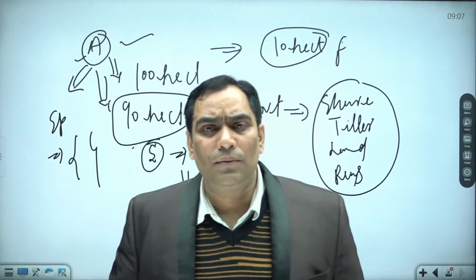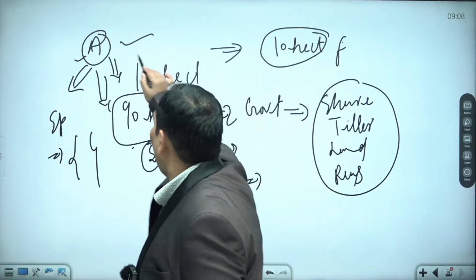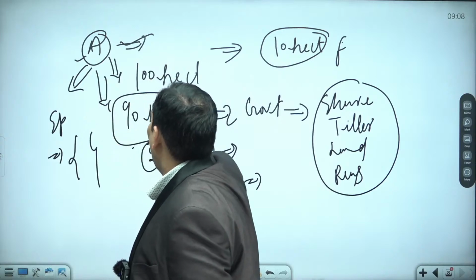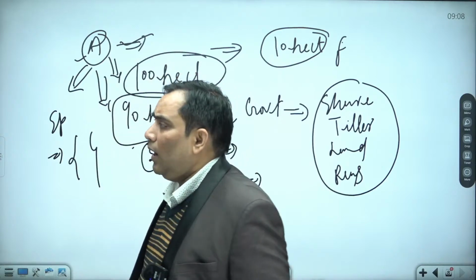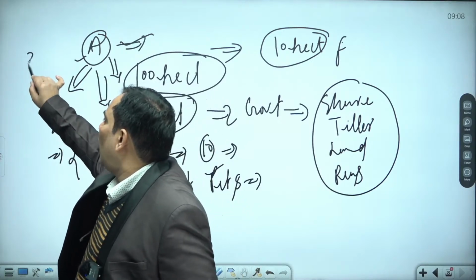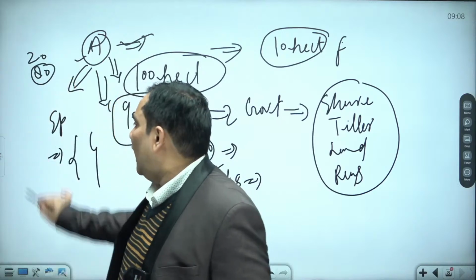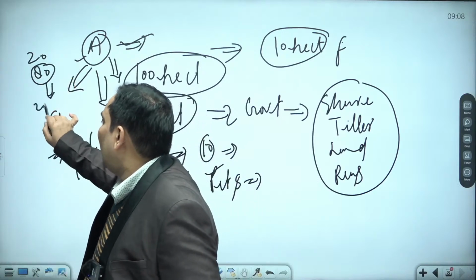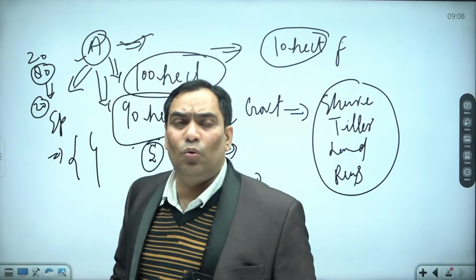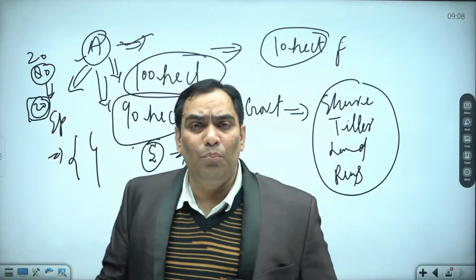Not only this, suppose this is 100 hectares of land, and 80 hectares of it is fertile land and 20 hectares is infertile land. Which land are they going to transfer? They are going to surrender only the 20 hectares which is infertile.